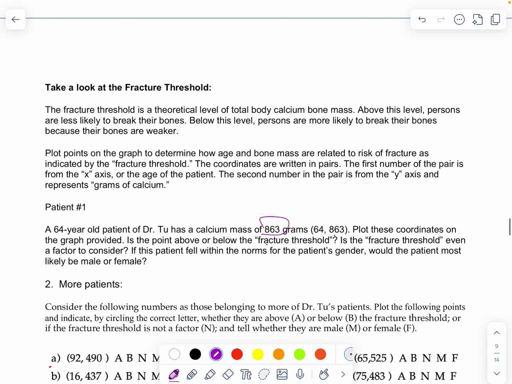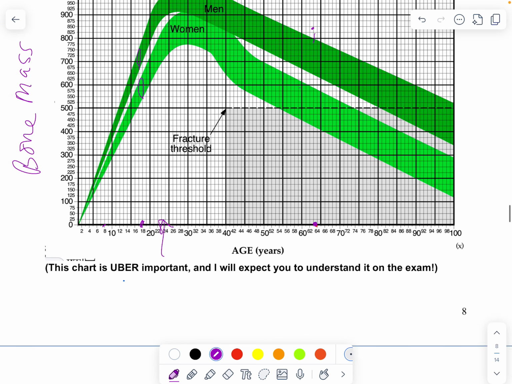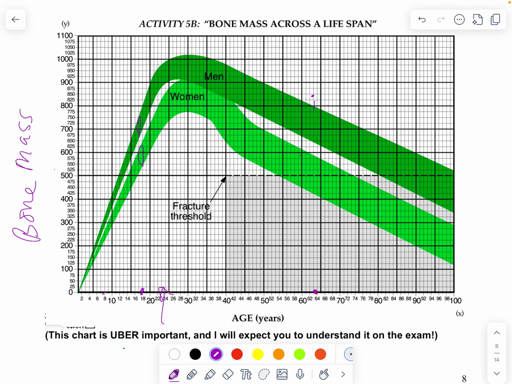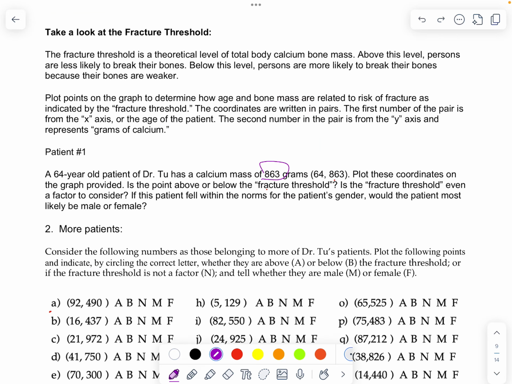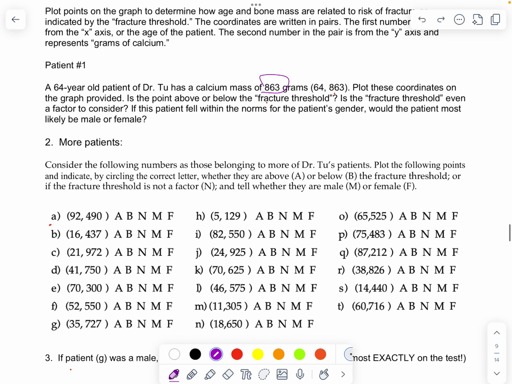So what we would say, it's a 64-year-old patient. So the gender, I would say it's male. And is it above or below the fracture threshold? Way above the fracture threshold. So look at where the fracture threshold is. All right, so now here's what's going to happen. Let's go on to a few more patients, and I'm going to want you to fill out this on your own. You are going to need to learn how to do this because it's going to be on your test.